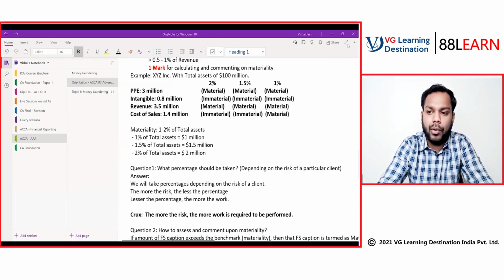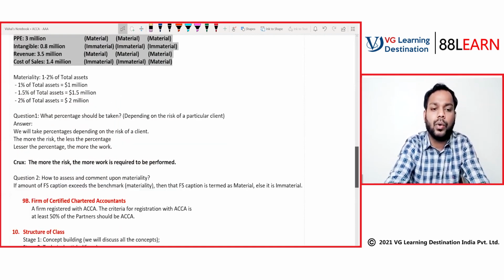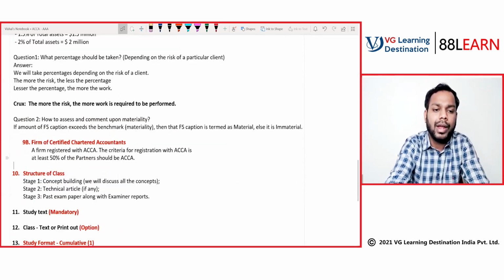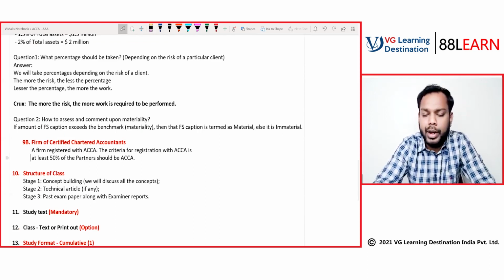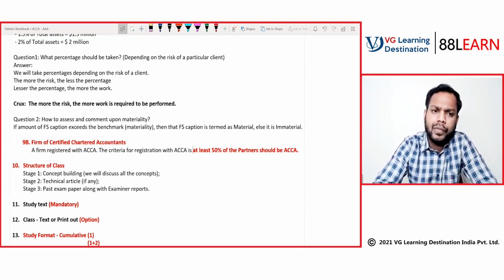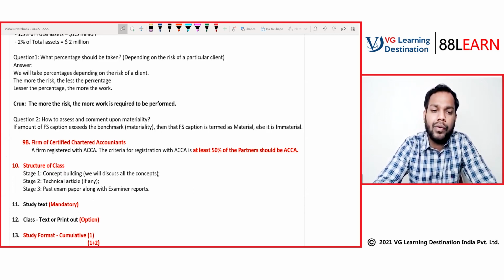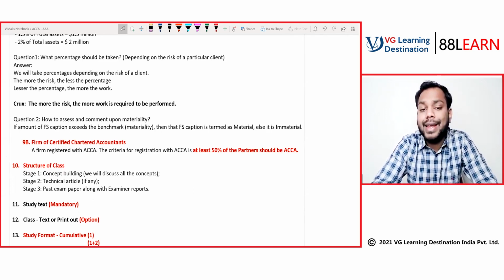Good. Now moving on to our next discussion, that is a firm of certified chartered accountants. In India we have a local body for chartered accountant firms, and in the UK there is also a local body, the Institute of Chartered Accountants in England and Wales. But a firm of certified chartered accountants means a firm which is registered with ACCA.